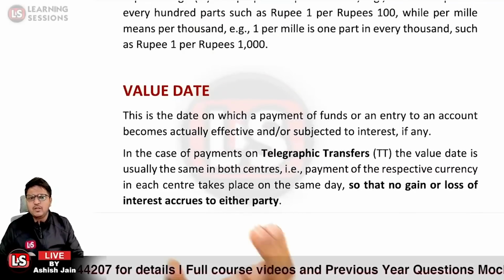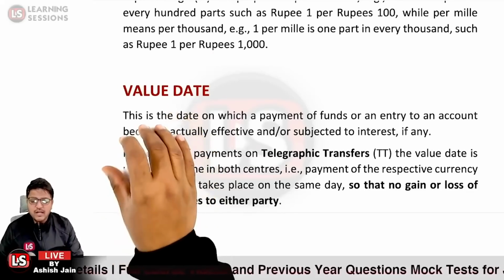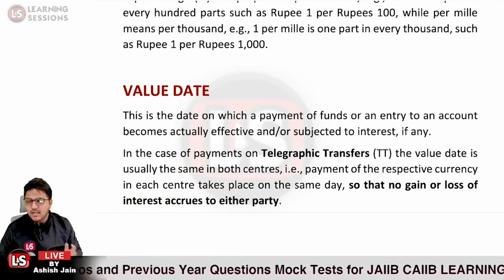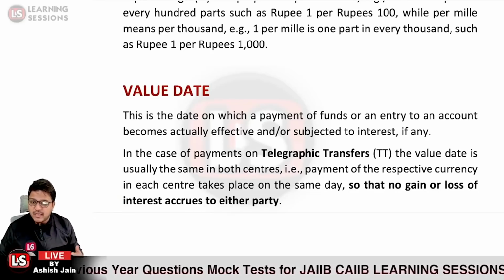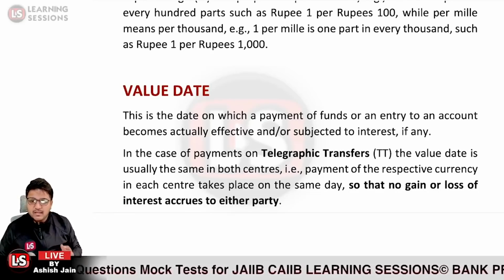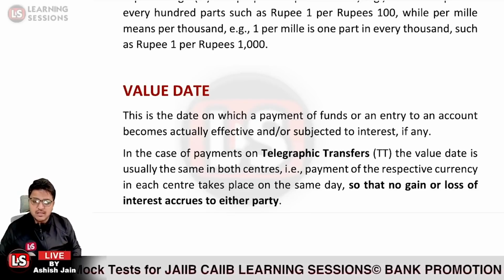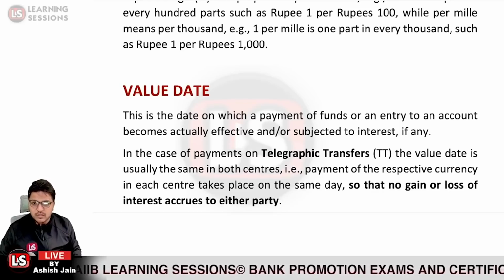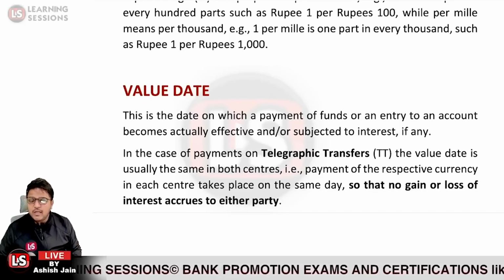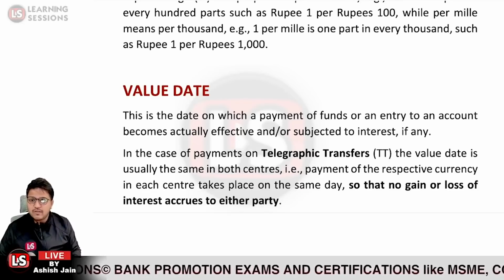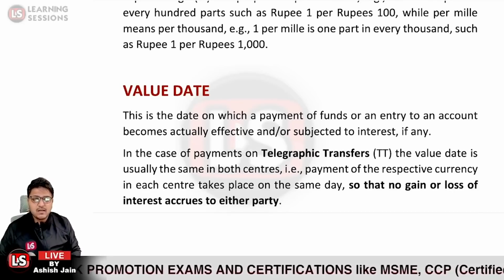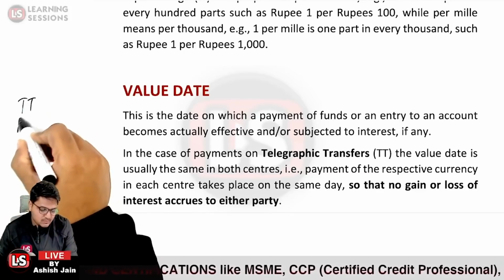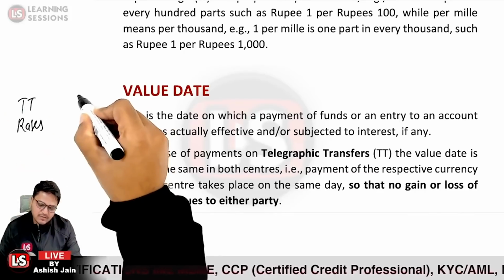Now, based upon the value date and the transaction, we say the transactions are of two types. First of all, we learned about the different types of rates applicable, and I told you that there are voluminous transactions under the spot rate category, because all the forward rates are also based upon the spot rate. So based upon the value date itself, there are two types of transaction. One is the telegraphic transfer, said to be the TT transaction. These are said to be the TT rates, and the other one is the bills rate.